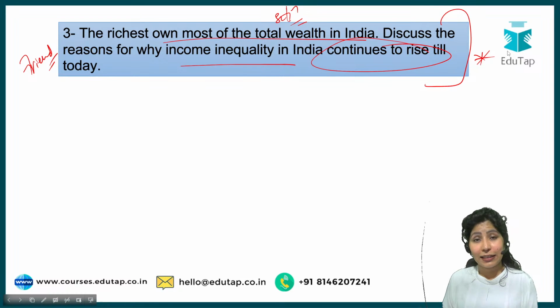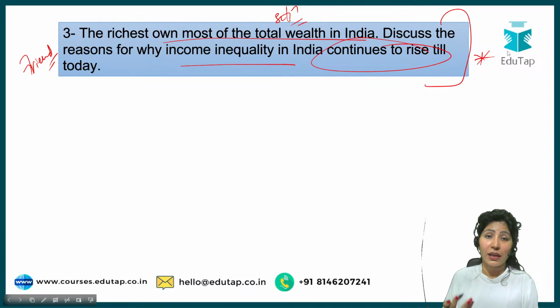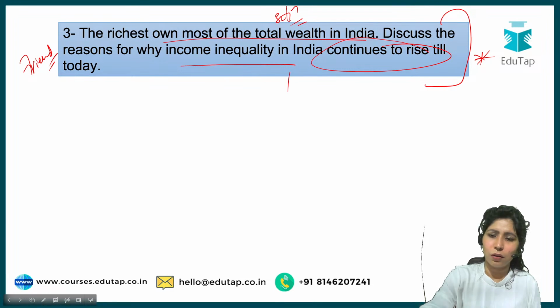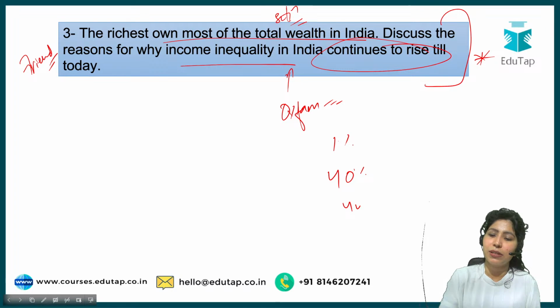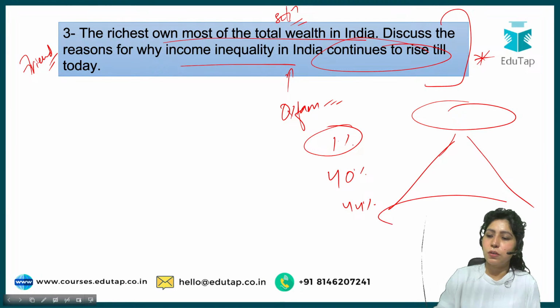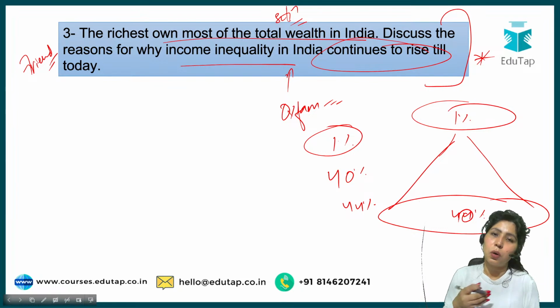Yes, data can be given, and Shashwat has given a very important input here. As per the Oxfam report, the richest 1% of Indians own around 40%, or to be precise, 44% of the wealth. That's a huge number. The richest people own most of the wealth, and these are just 1%, holding 40% of the wealth. That is the recent data of the Oxfam report that we know about.